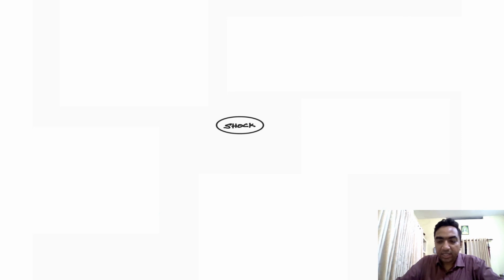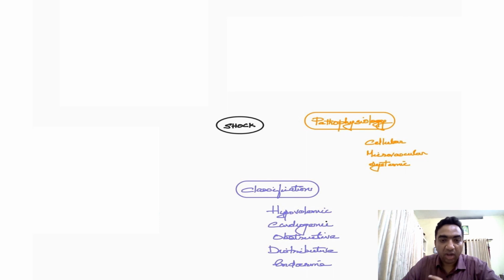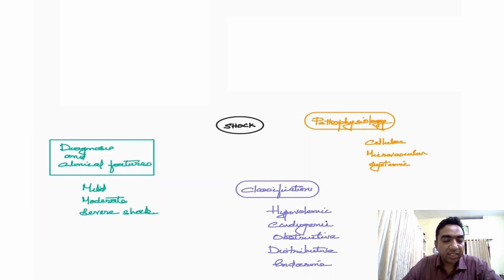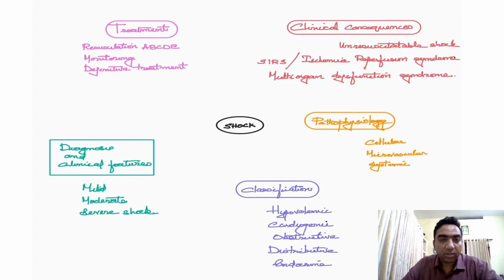So we have discussed the pathophysiology of shock: cellular, microvascular, systemic; the different types of shock: hypovolemic shock, cardiogenic shock, obstructive shock, distributive shock, and mixed shock. Endocrine shock is one example. Then diagnosis and clinical features: mild, moderate, and severe shock, compensated and uncompensated shock. The treatment of shock includes resuscitation, ABCD, monitoring, when to stop the resuscitation, and the definitive treatment of shock based on the type of shock. And the clinical consequences of shock. Everything is not happily ever after. There can be unresuscitatable shock, ischemia reperfusion, and multi-organ dysfunction syndrome. So that is regarding shock, my dear friends. Thank you.